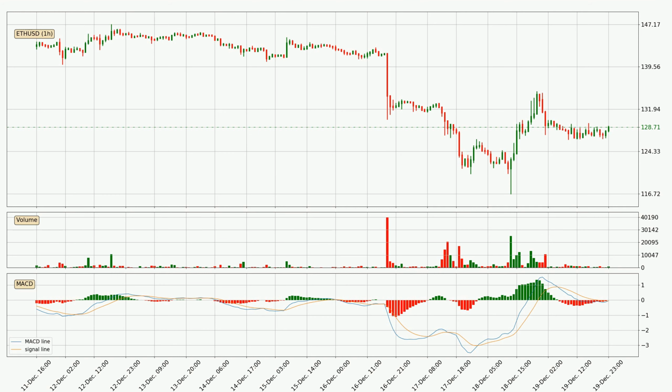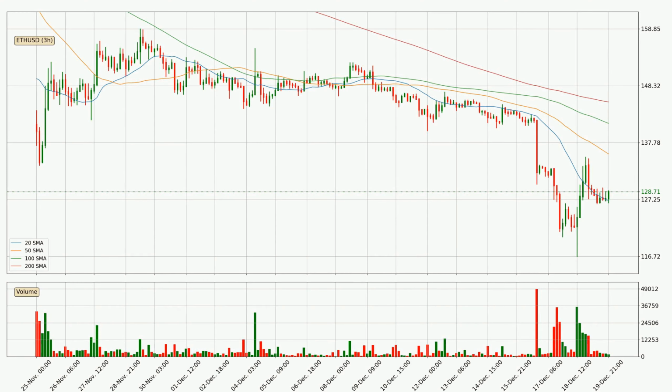Looking at the 3-hourly simple moving averages, the current price is between the 20 and the 50 SMA. If the price bounces off the 20 SMA, which is currently at 127, it could be seen as a support, and the 50 SMA that is at 136 could be seen as a resistance to the upside. Breaking either way signals a possible further move to the corresponding direction.